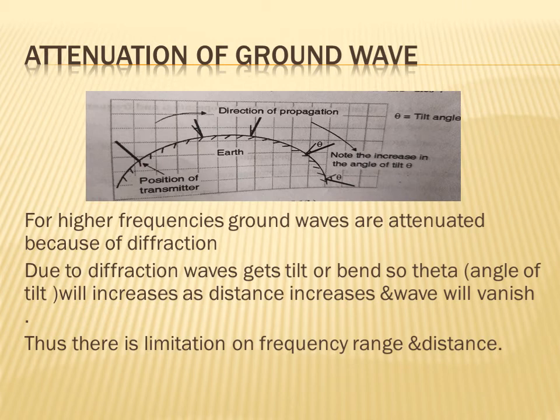Second, due to diffraction the waves get tilted or bent, so the angle of tilt goes on increasing as the ground wave propagates over the earth surface. So the wave lies down or dies.